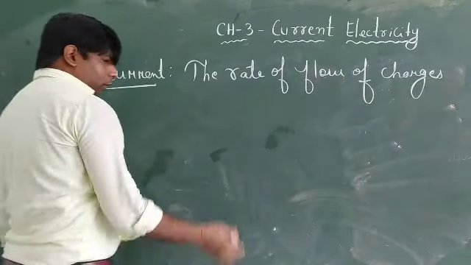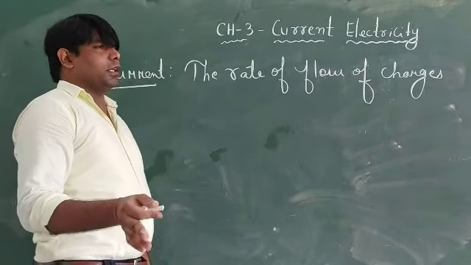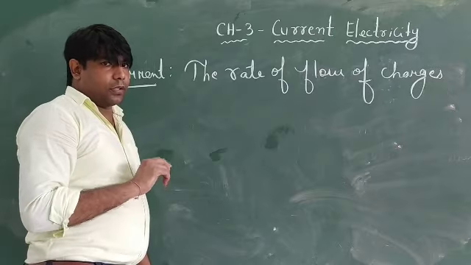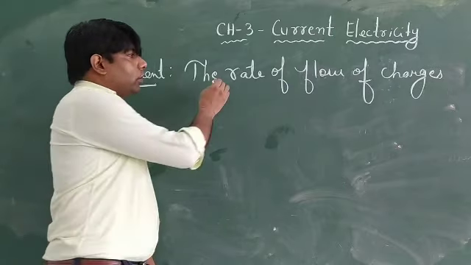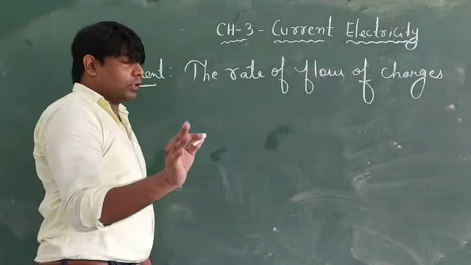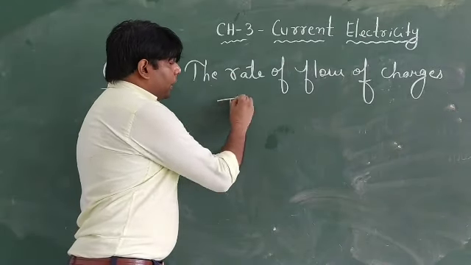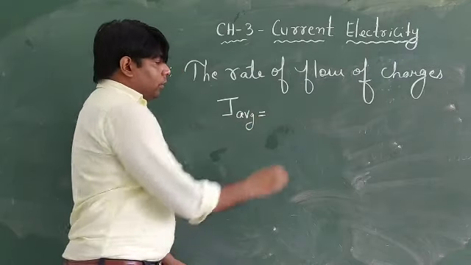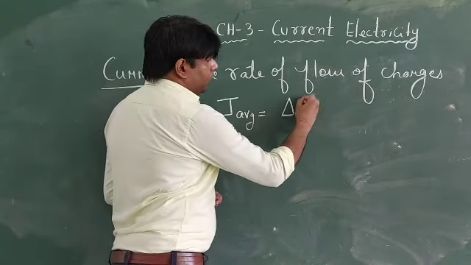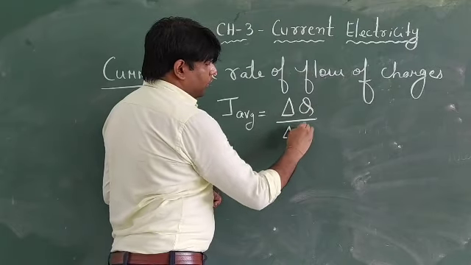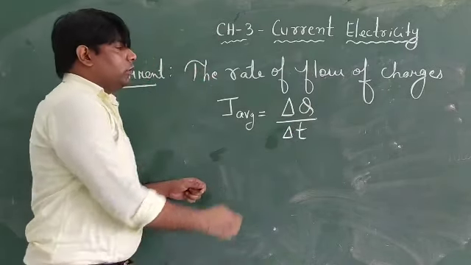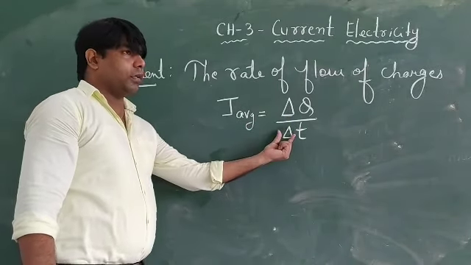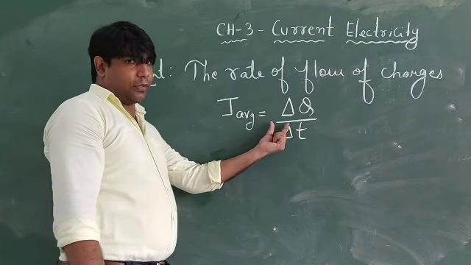Just like in motion we have studied, when anything is in motion we talk about two things: average and instantaneous. Here also we are talking about the rate of flow of charges. The average current is I average equals delta Q by delta T. Here the charge is large and the time is significant.